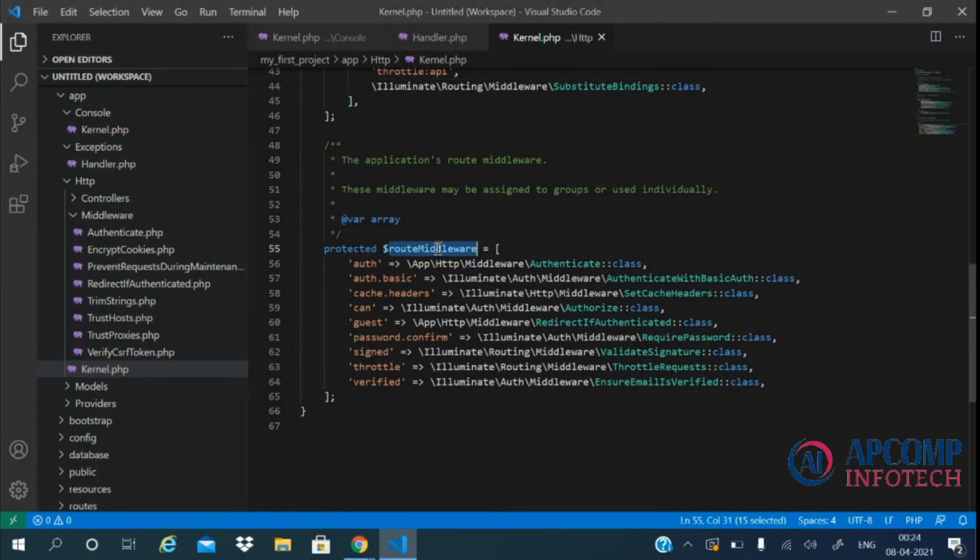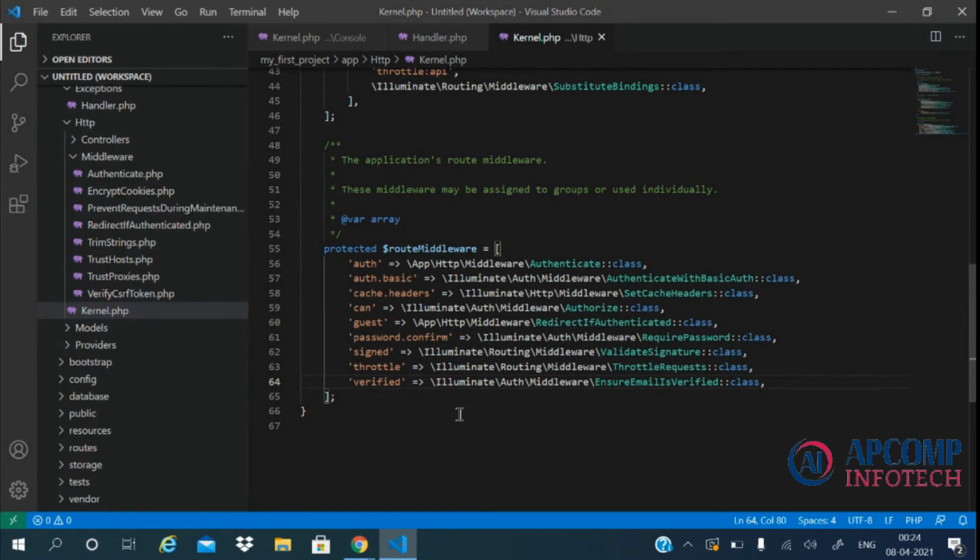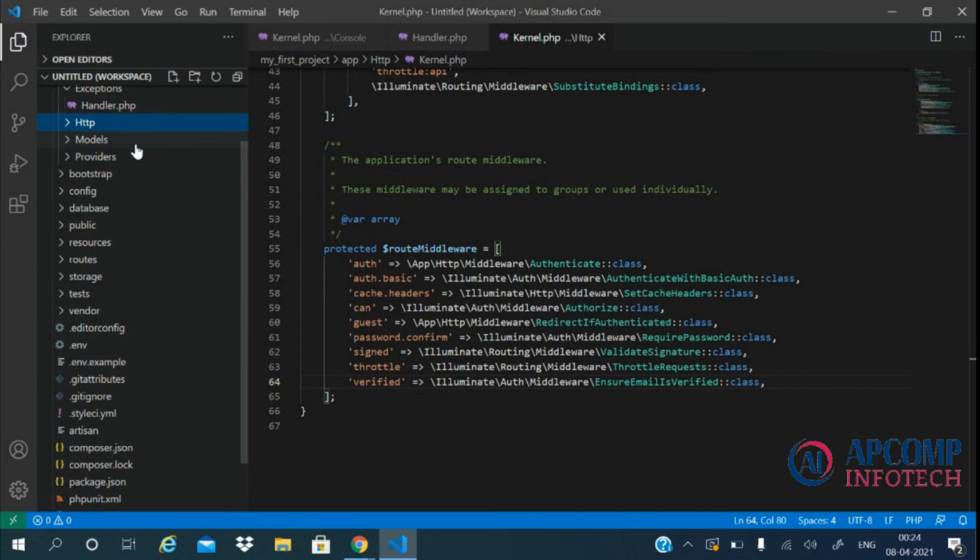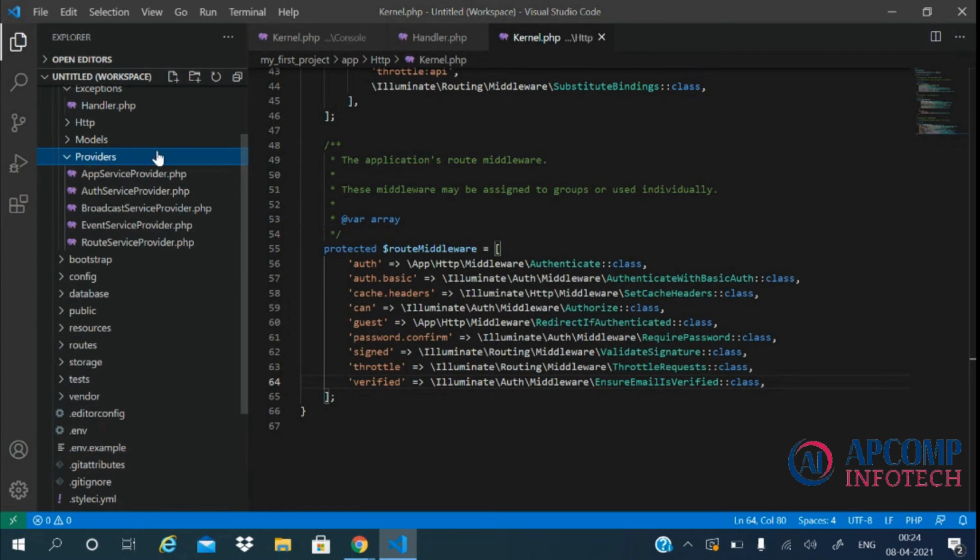In the route middlewares, we define all the middlewares which we will be applying manually to the routes. We will learn more about middlewares in our coming lectures. We have already discussed the models directory where all the models are stored. Now the providers directory contains all the service providers of the Laravel app. We may also create our own service providers. So we'll go into the detail of the service providers in our later videos.